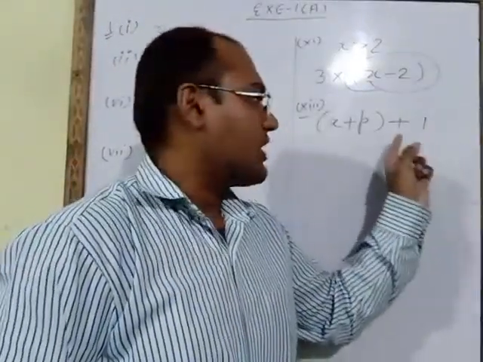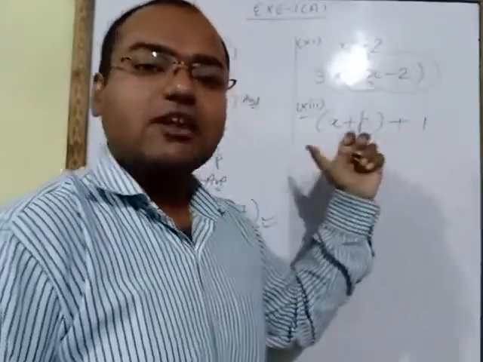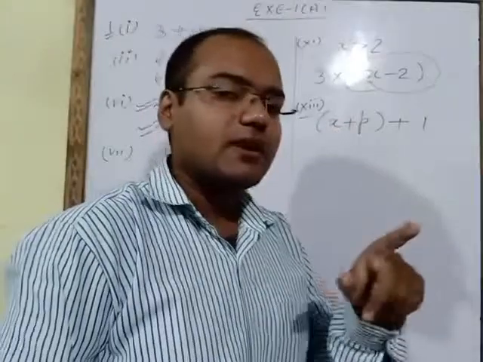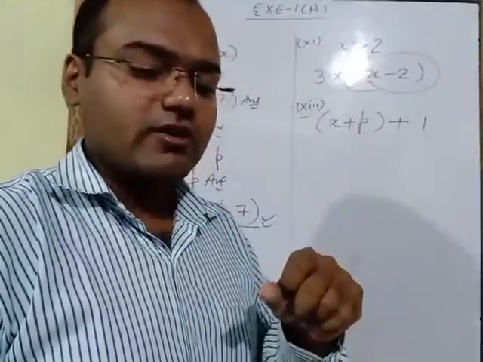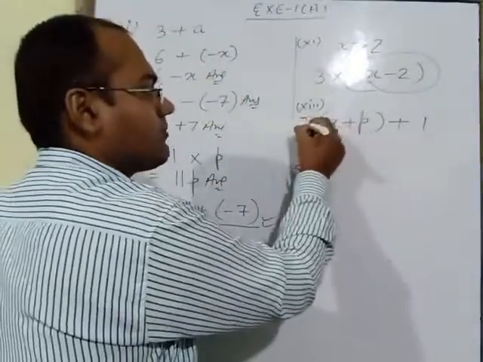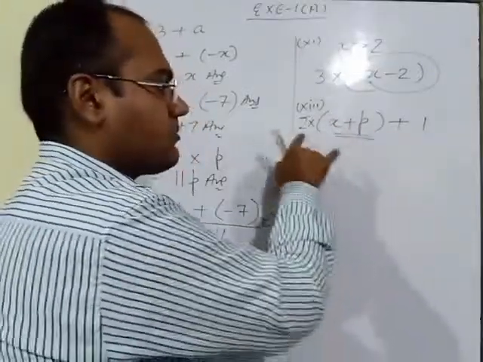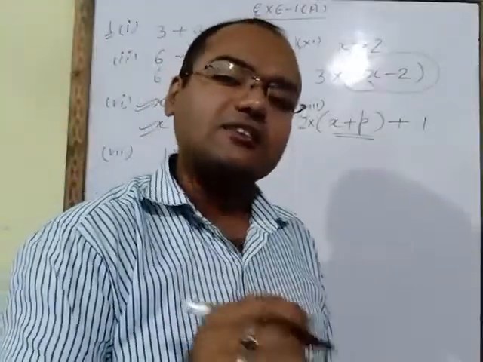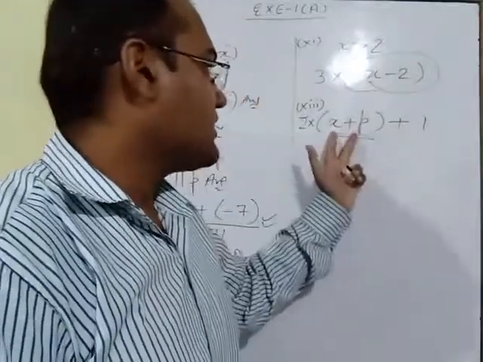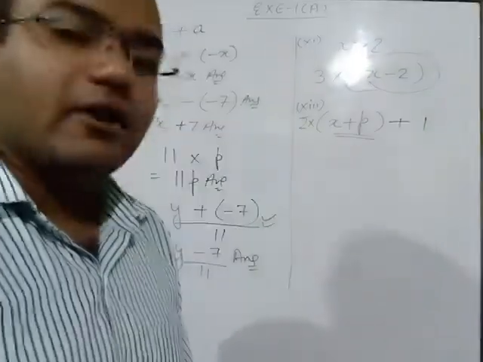1 is added, so that means we have to plus 1 at last. In which number we have to do plus 1? Sum of x and p is given, so x and p we have taken in the bracket, and with this sum it is given twice also. Twice means we have to multiply 2 also. This sum we have to multiply with 2 because it is given in the question twice the sum. Twice the sum means 2 multiply some answer, and sum means plus. In that we have to add 1. So this is the answer of part number 13.